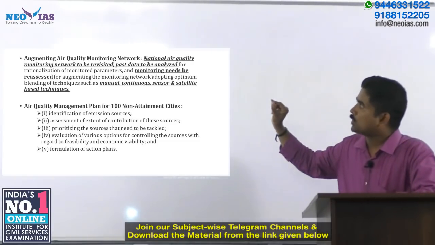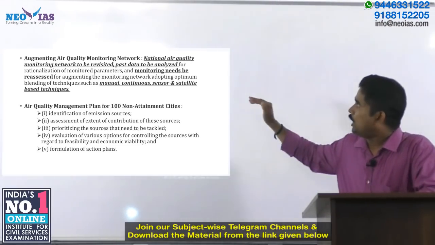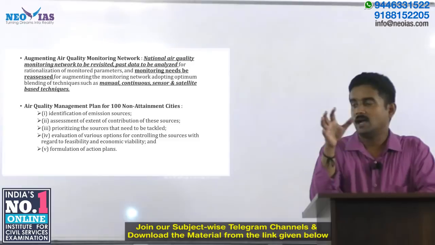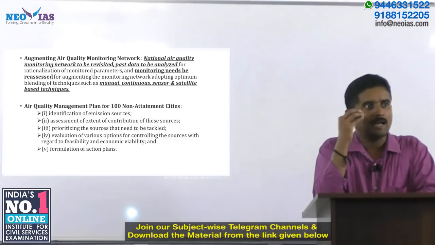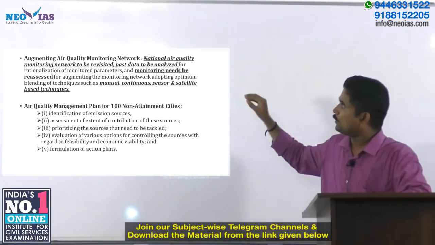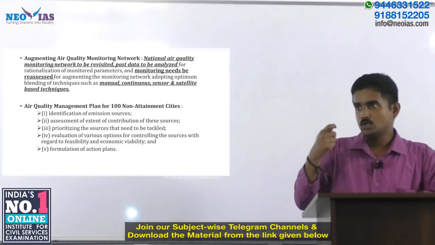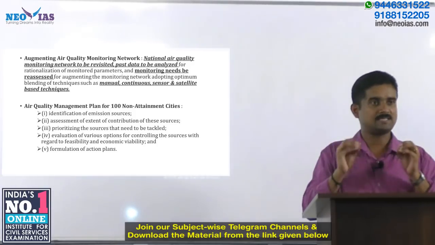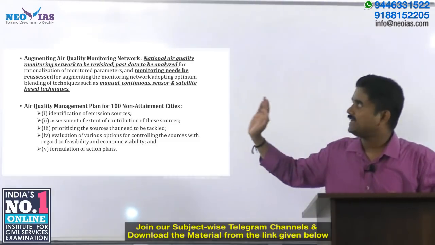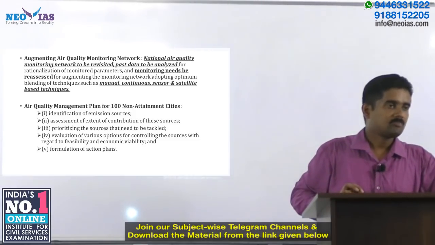The first one is augmenting air quality monitoring network. So, whatever be the mechanisms or modes through which currently the air quality is being assessed and monitored, that needs to be augmented so that we are employing manual, continuous, sensor-based as well as satellite-based techniques to have both very clear as well as precise data regarding the air quality monitoring is one of the key objectives. So, the augmentation of the current air quality monitoring network is something which this program plans to achieve.